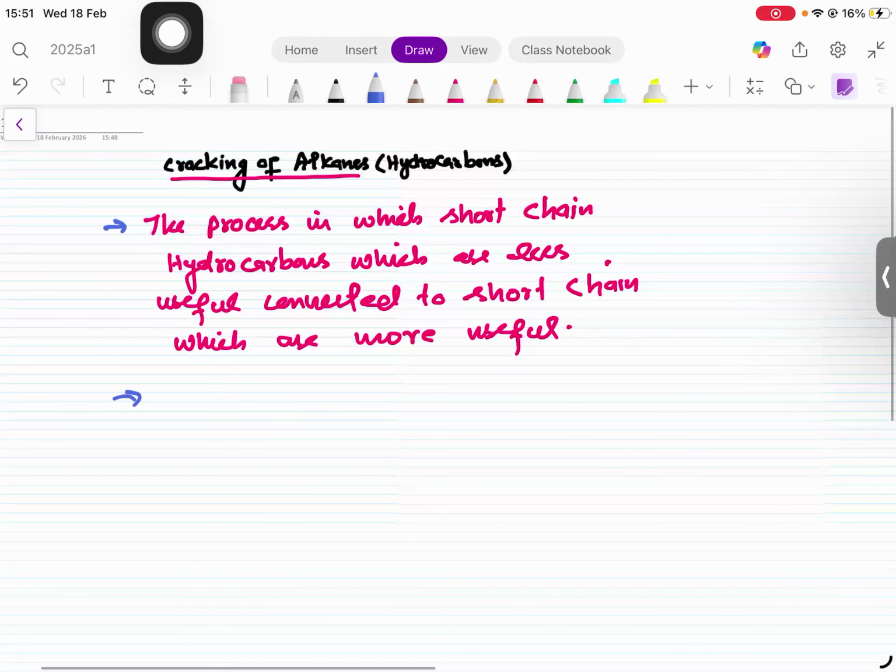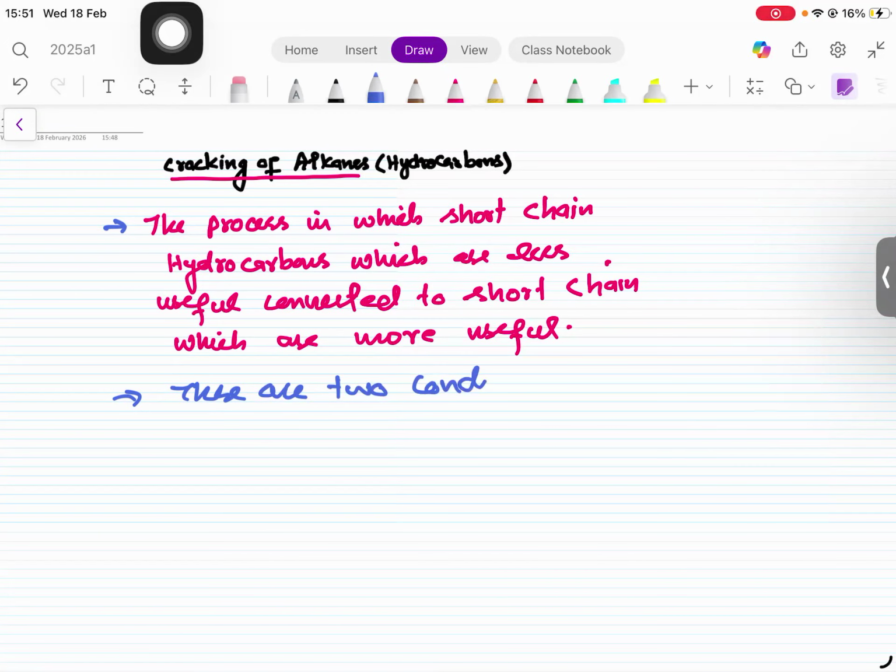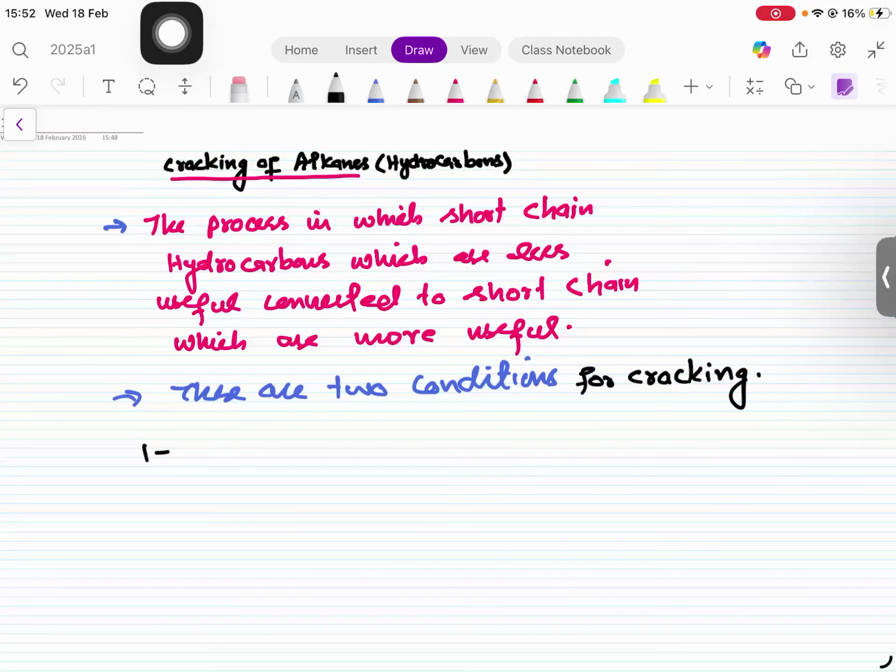There are two conditions for cracking. Number one, high temperature and high pressure.